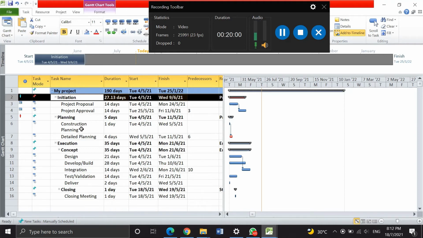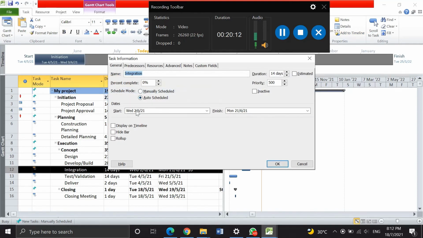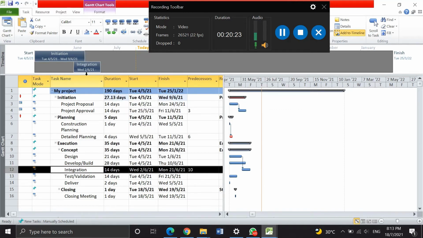Next example, I'll choose this integration, click on general, click on display on timeline, and click OK. This is the integration timeline. So that is the example for creating the timelines.